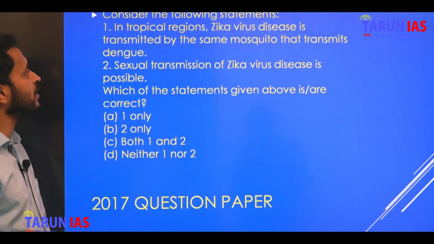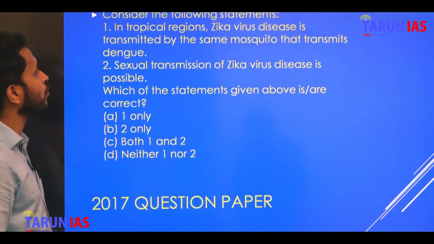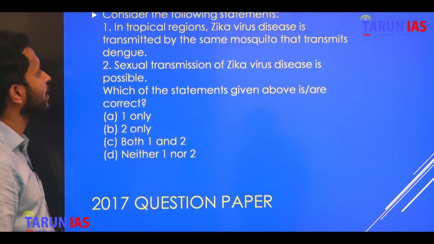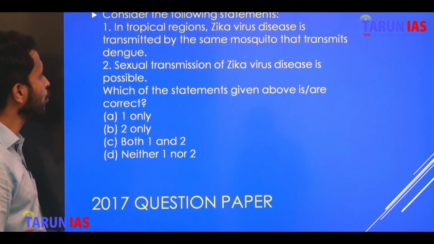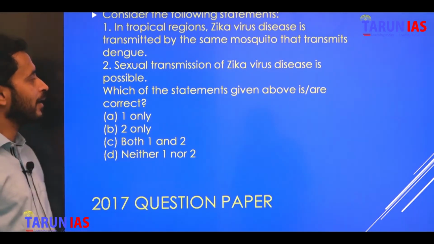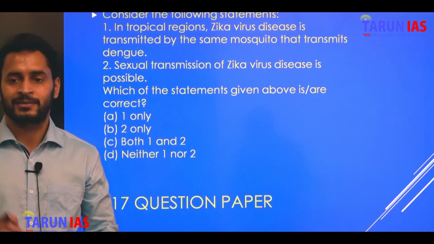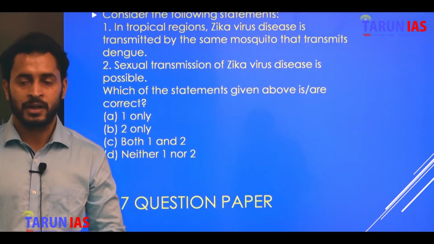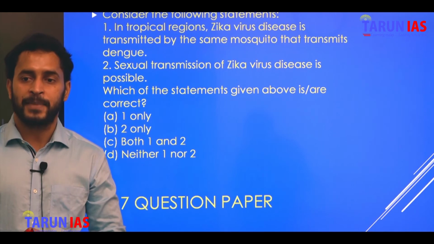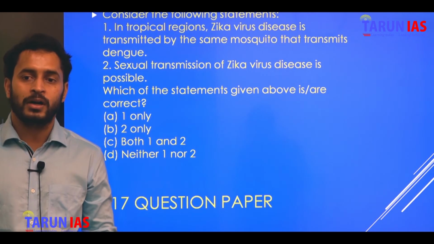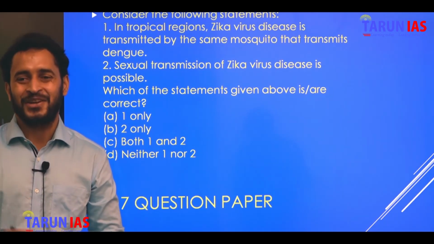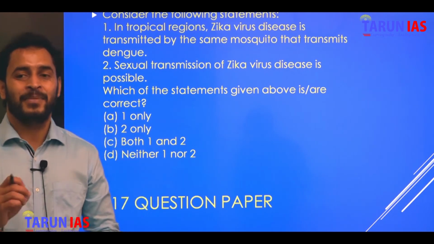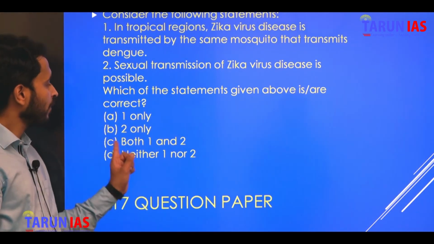Next question is from the 2017 paper. Consider the following statements in tropical regions. Zika virus disease is transmitted by the same mosquito that transmits dengue. Sexual transmission of Zika virus disease is possible. Which of the statements given above is correct? See, Zika virus was in news in 2016 and 2017, hence such a question will appear in the paper. In recent days, you may or may not understand Zika more because Corona is in news, a new kind of virus. But in this question, both 1 and 2 are correct.